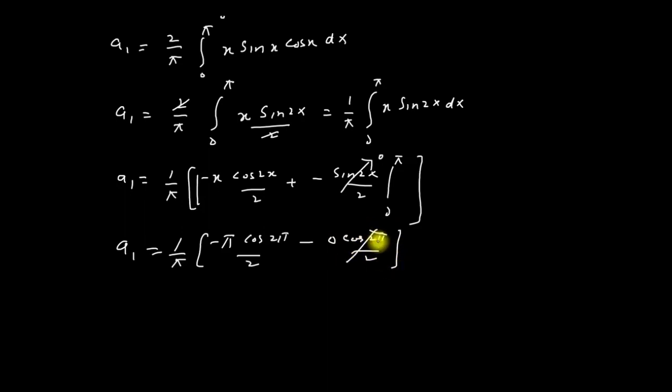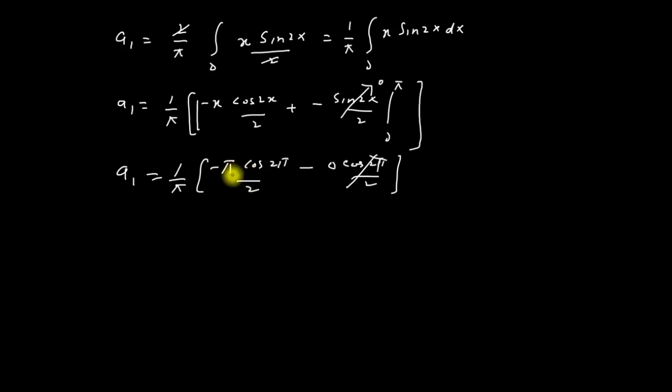This is equal to 0. So a_1 is equal to 1 over pi into minus pi divided by 2. This pi and this pi will cancel and we will get the value of a_1 is equal to minus 1 over 2.